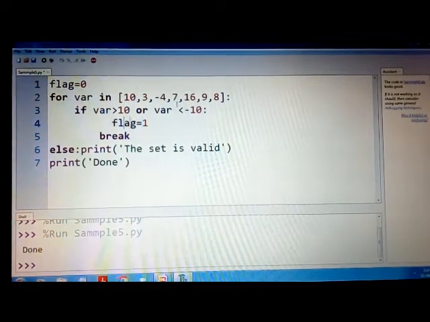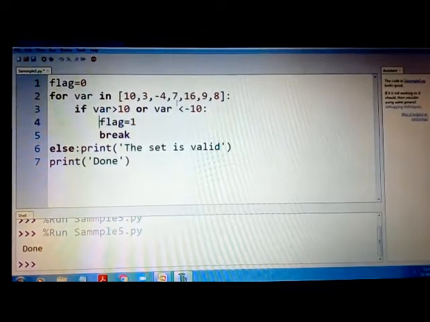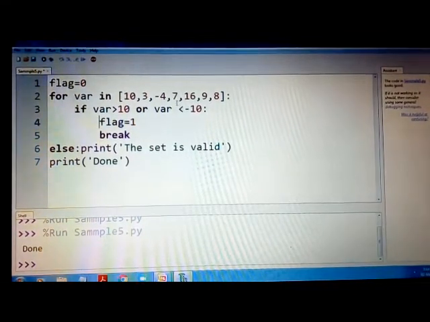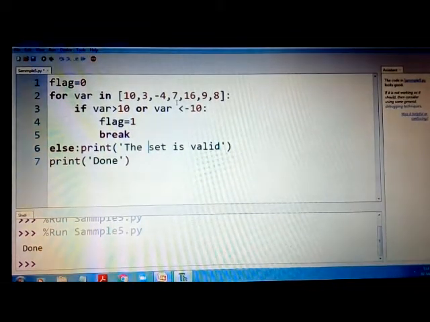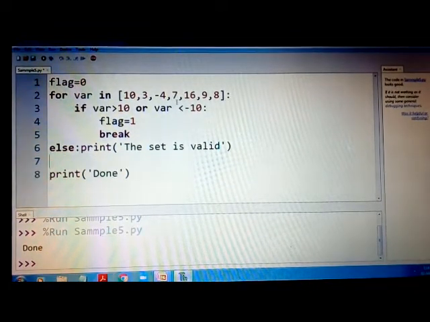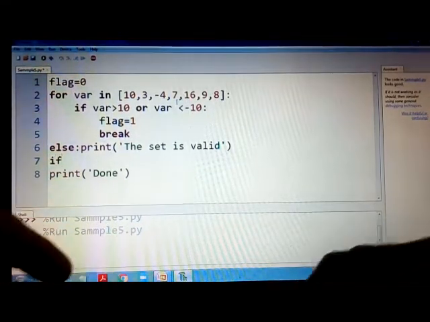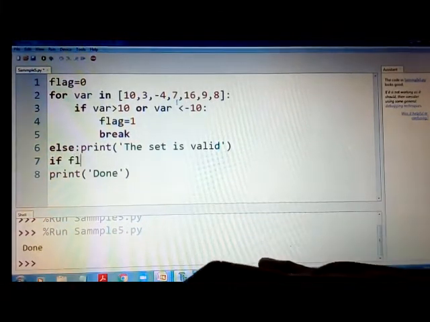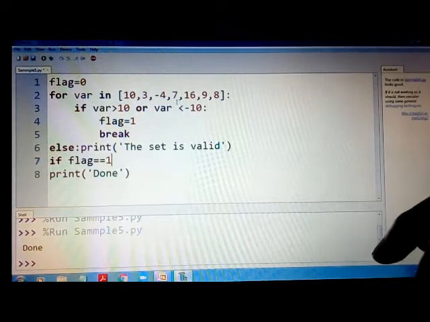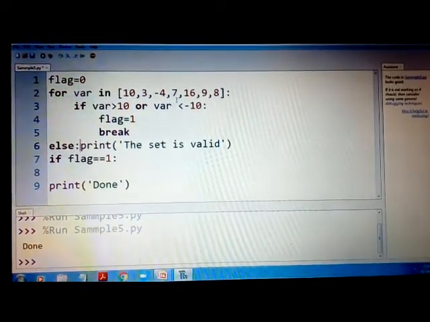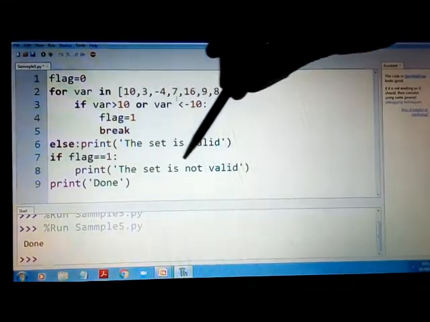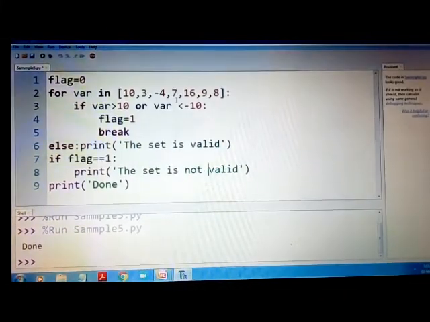So with this, what would happen is the flag would be set, and this condition with the flag equal to 1 can be checked outside the loop. That is, here I'll have, if my flag happens to be 1, then I can say that the set is not valid. Now flag equal to 1, print set is not valid, and the program is over.